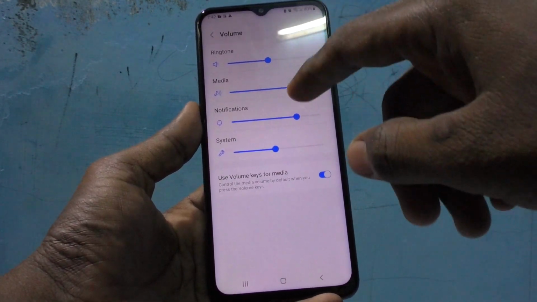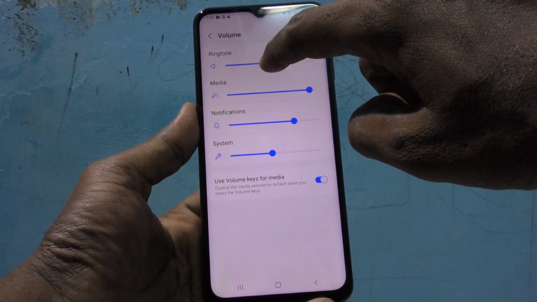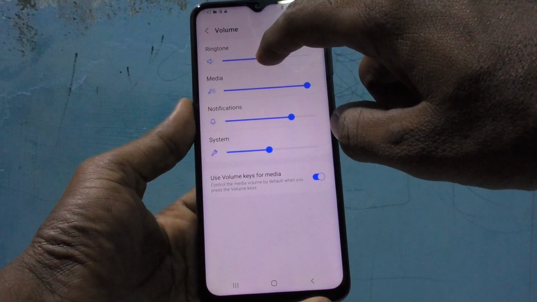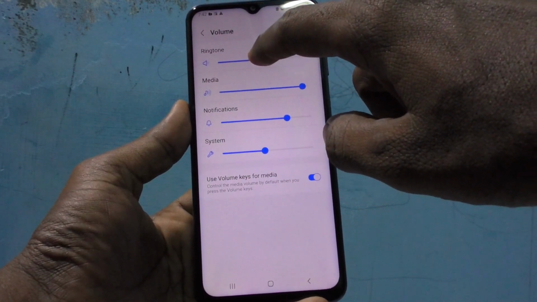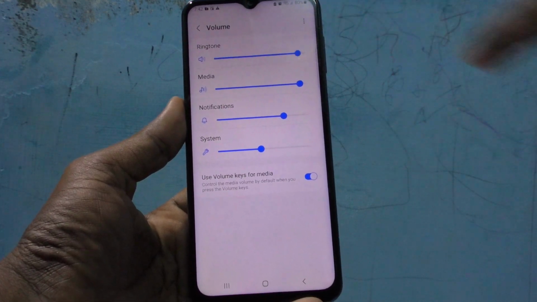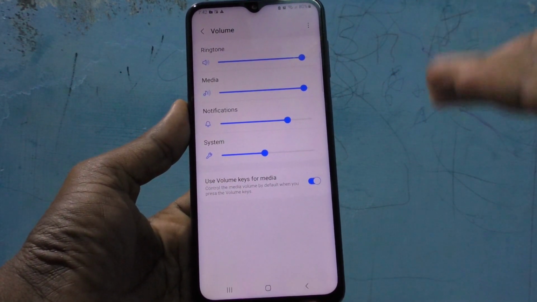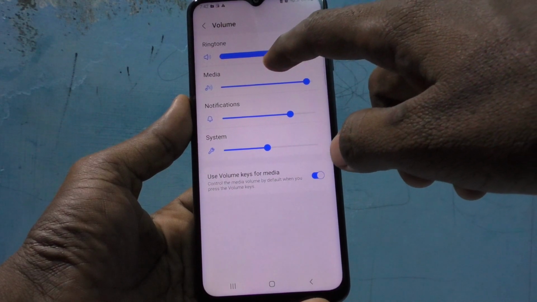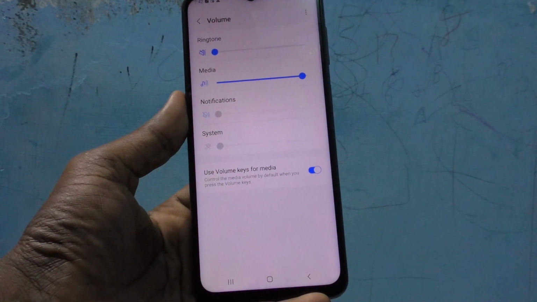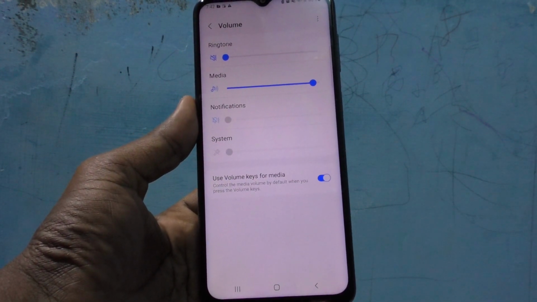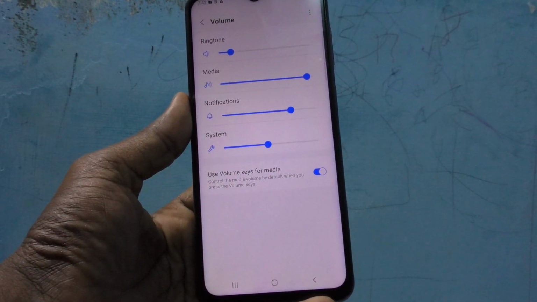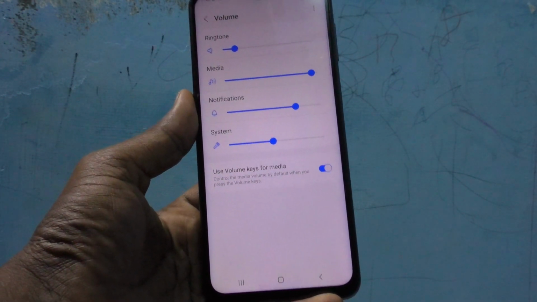First option is ringtone volume. If you want to increase ringtone volume, just move this position to the right side. If you want to decrease, just move this position to the left side. Now I move it to the right side. Volume is increased. If you want to decrease, just move it to the left side. Leftmost is just vibration. If you just open up, then only it will have at least low volume.